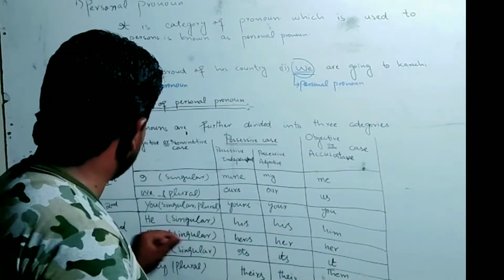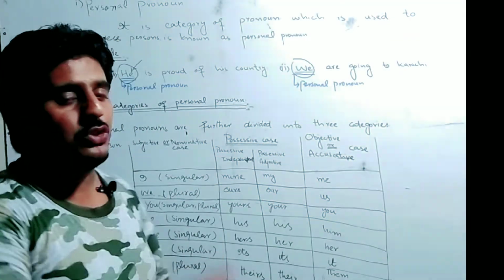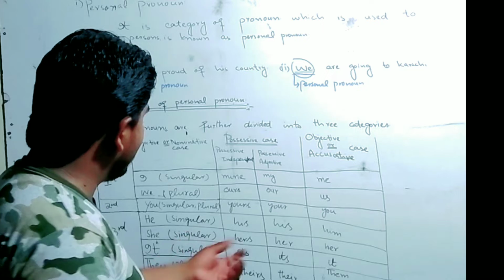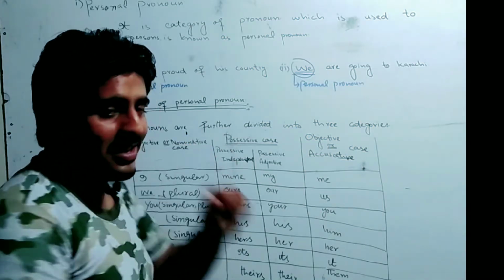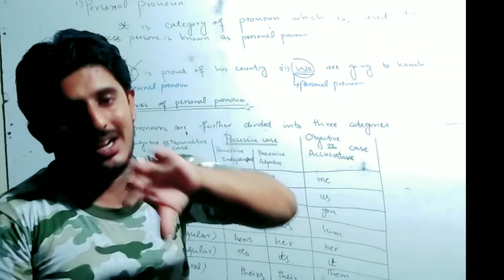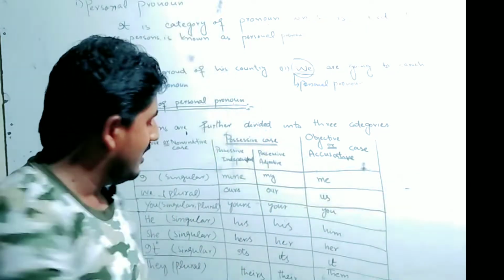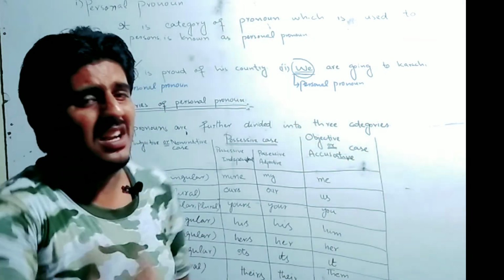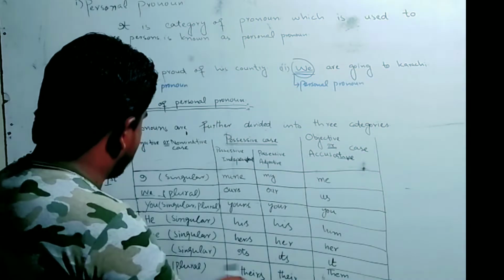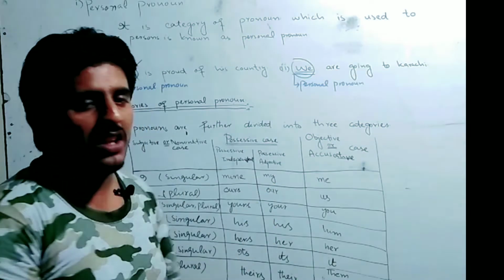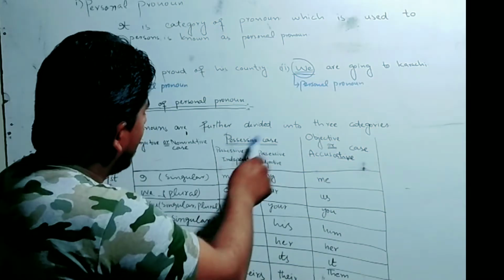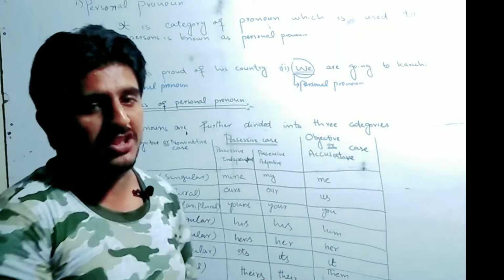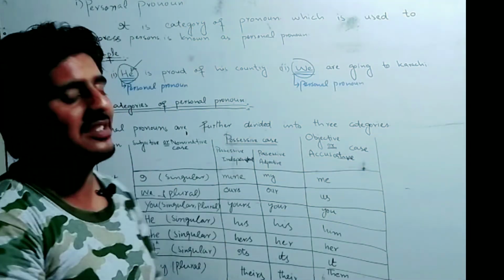Next, we will move toward she. She is also used as a singular. Its possessive independent is hers, and its possessive adjective is her. Its objective or accusative case is also her. So she has the same form for the possessive adjective and the objective case.